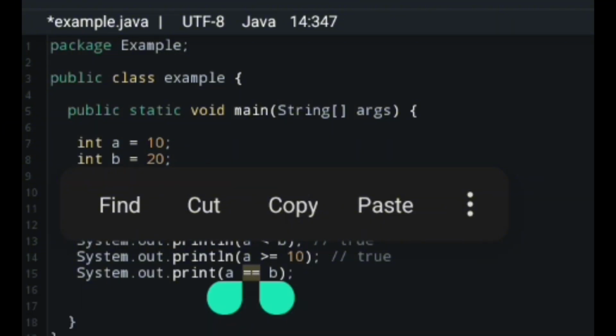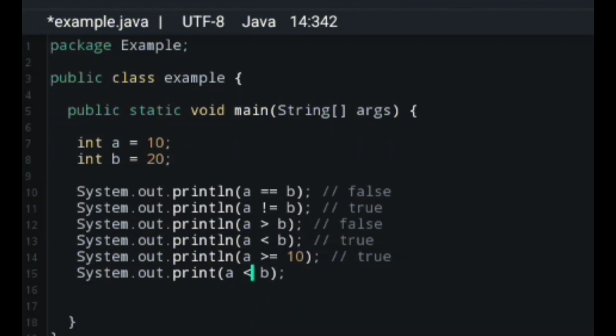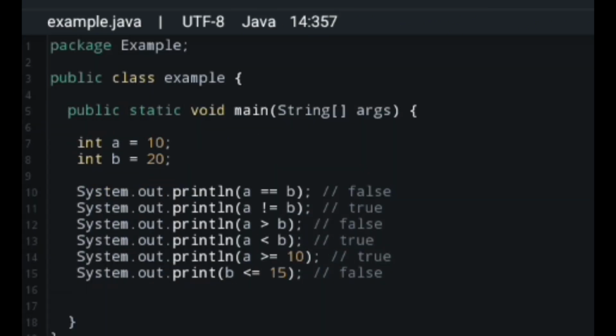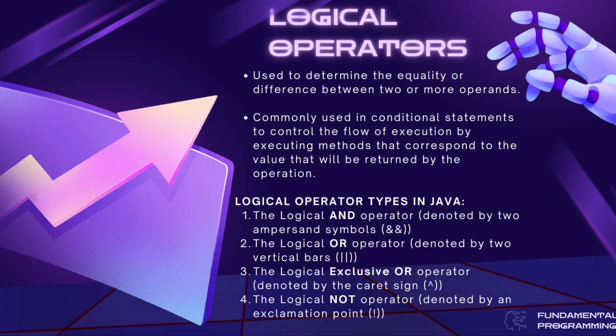And here it will be less than or equal to. Let's swap a with b. Then let's put 15. So this will be false. Okay, let's try it out. So it's false, true, true, then false. Our prediction is correct.